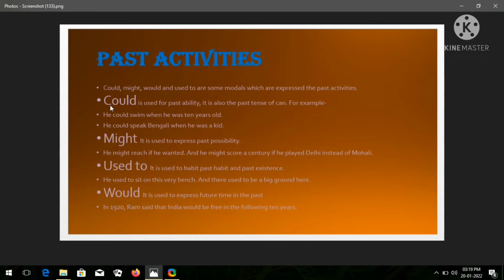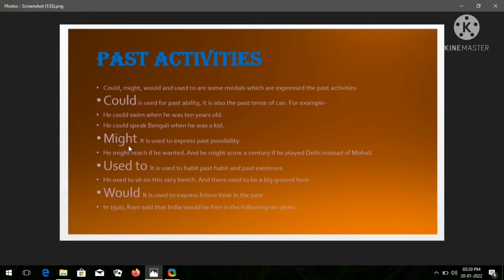Okay, let's go through the very first term, could. Could is used for past ability, and it is also the past tense of can. For example, look at this example: He could swim when he was 10 years old. He was telling that when he was 10 years old he could swim, so we can use could here. And further, he could speak Bengali when he was a kid. He was telling that when he was a kid, he could speak Bengali. So friends, in this way we can use could.